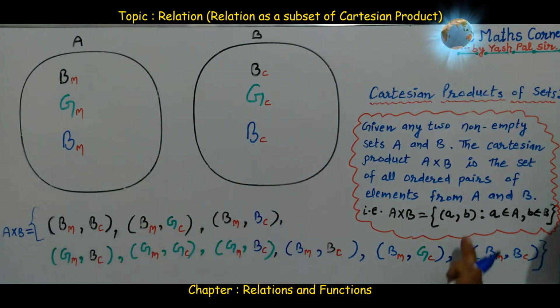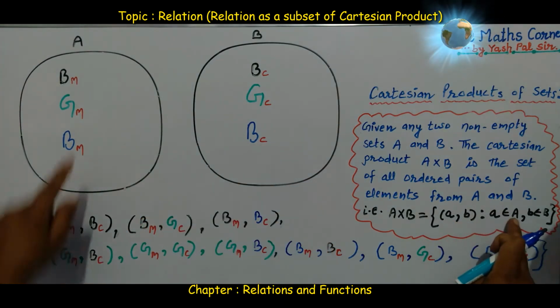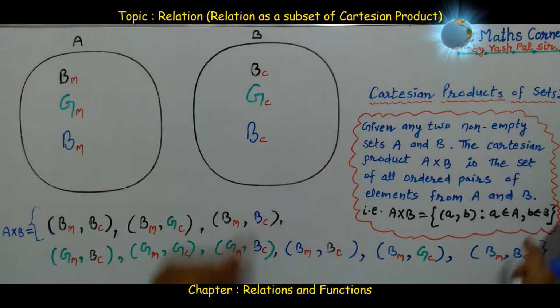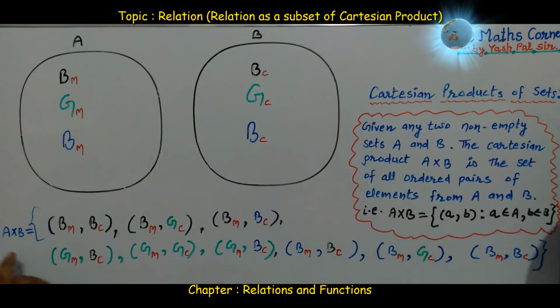So first element belongs to set A and second element belongs to set B. So this whole is called the Cartesian product of the sets.